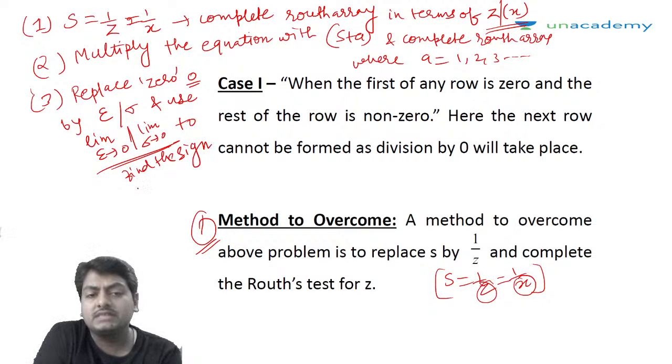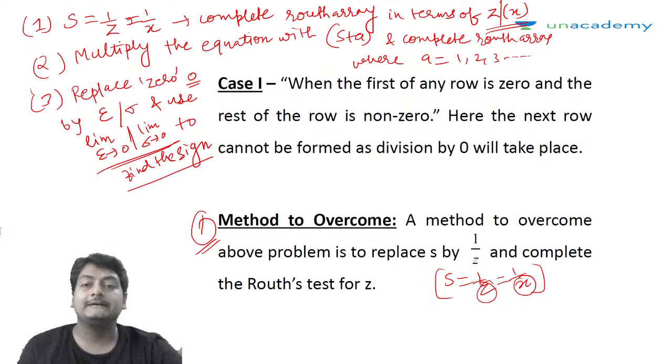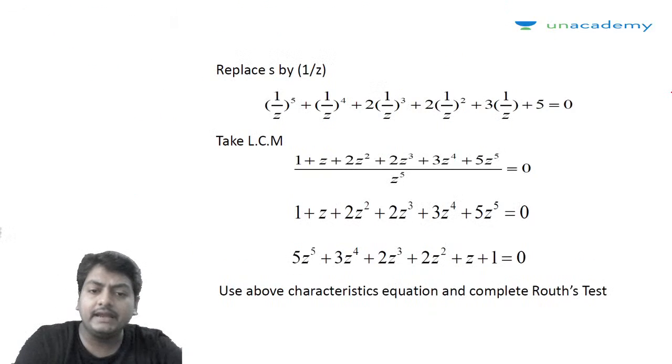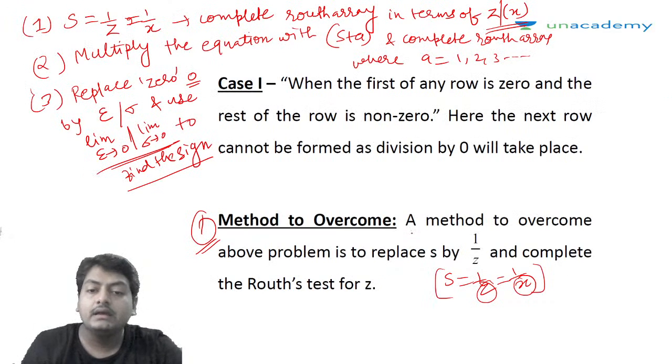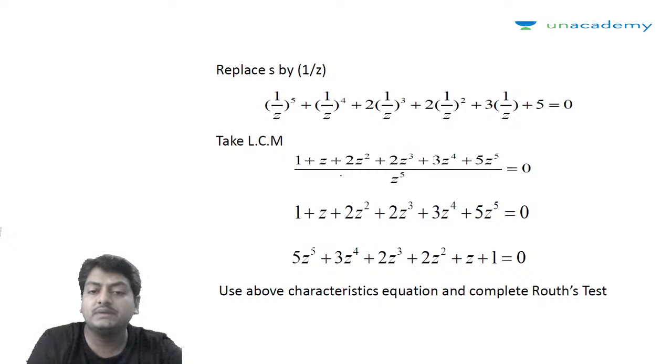So you can use these three methods, guys, for determining the stability. Okay, so let's find out the first method we are discussing. The method to overcome the above problem is to replace s by 1 by z and complete the Routh's test for z. You can see that it has been done over here.